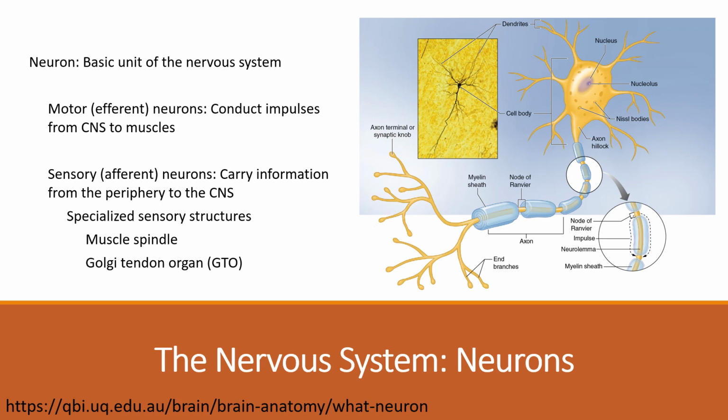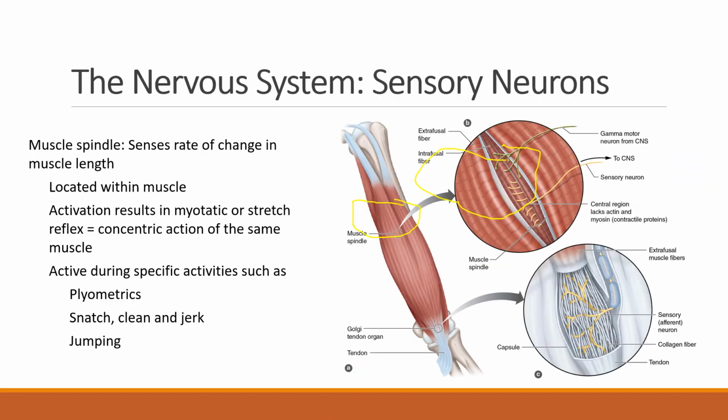Now, sensory neurons convey information from the periphery, such as from the muscles and joints, back to the CNS. The two sensory structures with particular significance to exercise training are the muscle spindle and the Golgi tendon organ, or GTO. And here you see a picture that's looking at the location of a muscle spindle within the skeletal muscle.